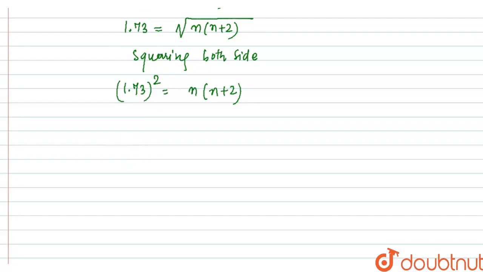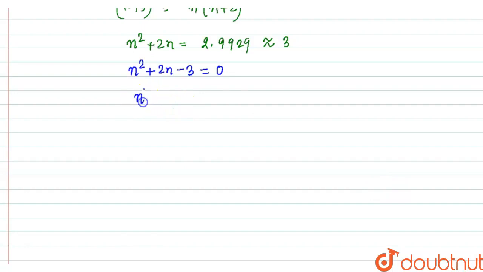Now let us try and solve this equation. So we have n square plus 2n equals 1.73 squared, which is 2.9929, right? Now, this 2.9929 can also be taken as approximately 3, to make our calculation easier. So it will be a quadratic equation: n square plus 2n minus 3 equals 0, right? Since 3 will come to this side and it will be minus 3 equals 0.